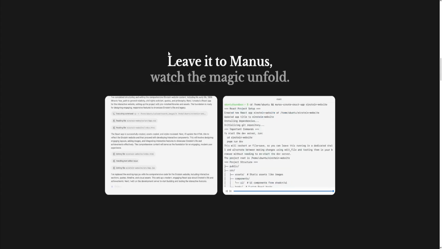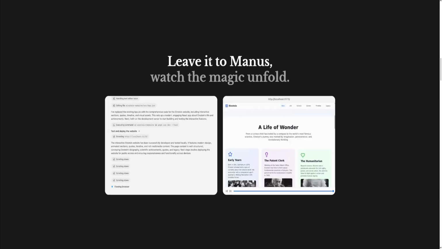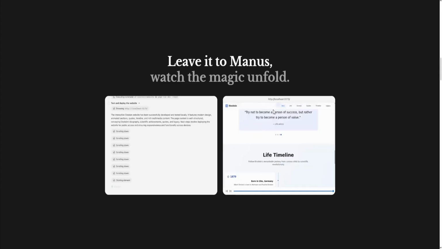Now, overall, if you're looking for something more advanced, cost-efficient, and reliable, then go for DeepSeek AI. But if you want something that can go from idea to action, then choose Manus AI.